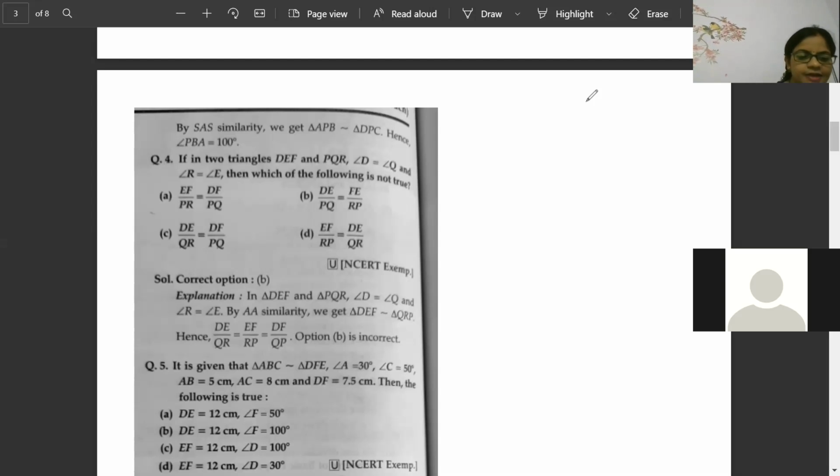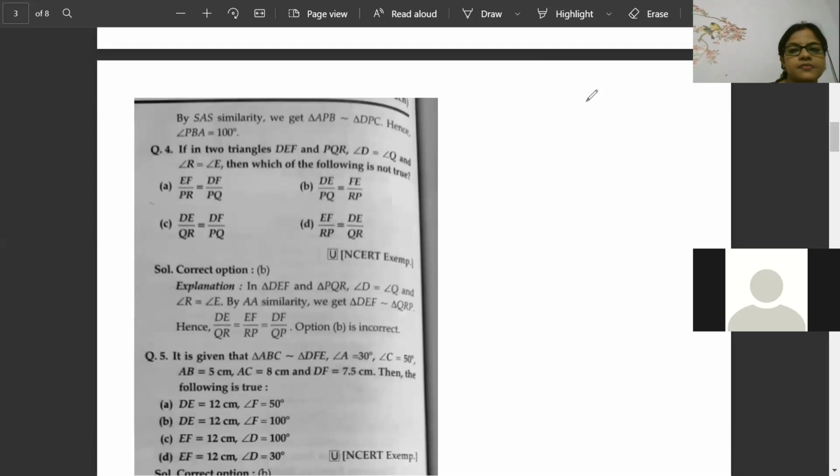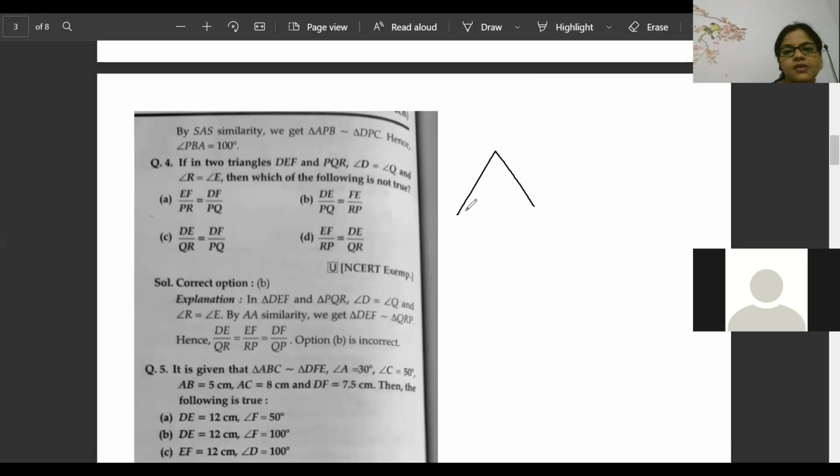Now how is it correct? Now let us check. A, B, C. I'm very clever, so I will write D, F, E, which is congruent, which sides are exactly coming proportion. That only I wrote. Angle A is equal to 30. Angle C is equal to 50.